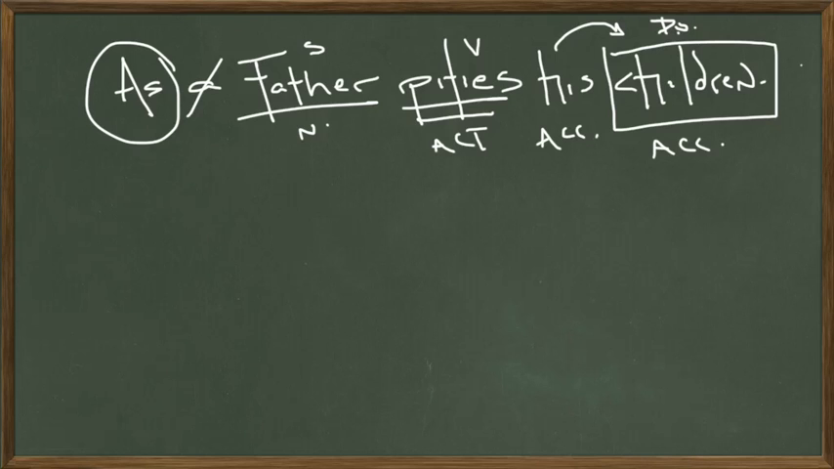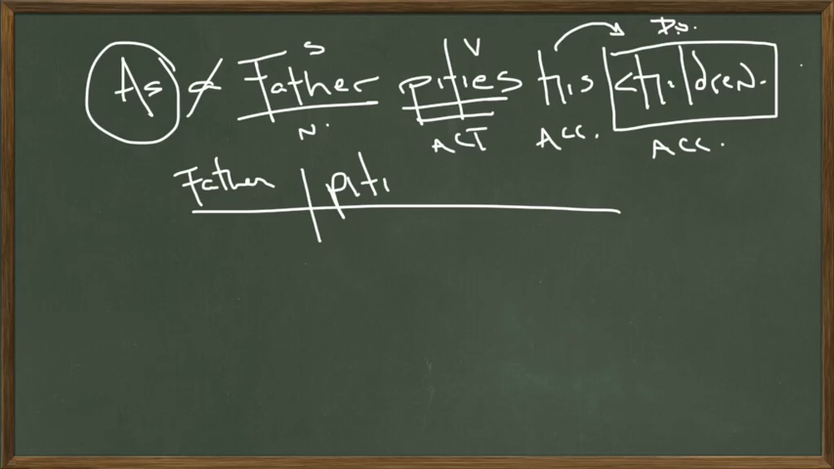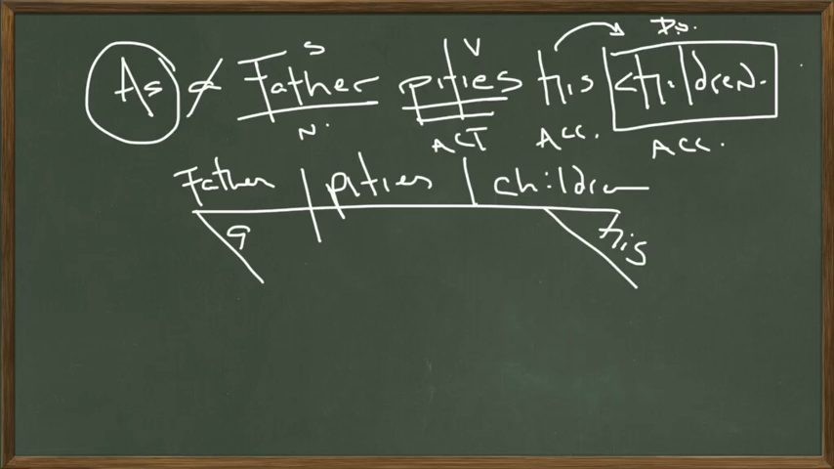So, were we to diagram this sentence, we would end up with the subject on the subject side, father. What's he doing? He's pitying. He pities. What does he pity? His children. Okay, so we have the subject, the verb, and a direct object. Whose children? His children. A father. So we have a father pities his children, and we'll put the adverb underneath the verb. As a father pities his children. Okay? And now all we have to do is translate this into Latin.